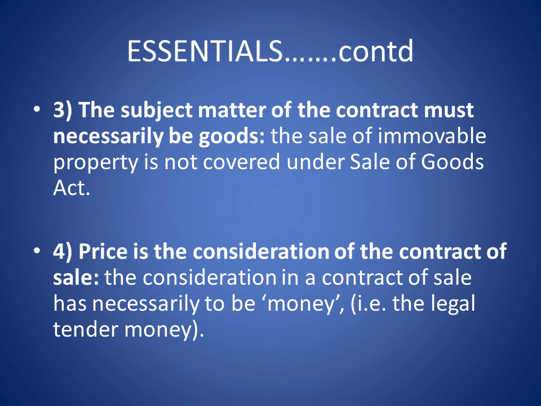Third, the subject matter of the contract must necessarily be goods. Only goods can be transferred from one person to another person. The sale of immovable property is not covered under the Sale of Goods Act. Why? It is not a good. Only goods are covered under this Act, and immovable property is not a good.